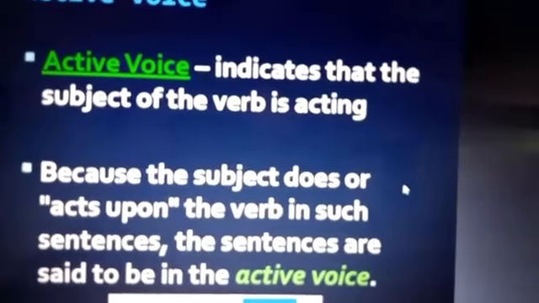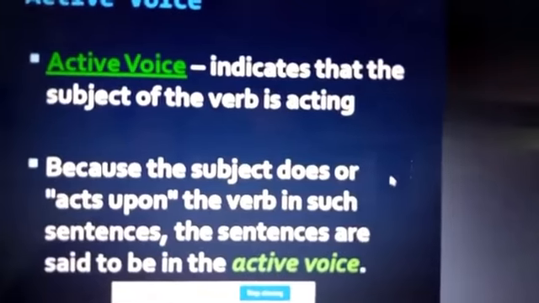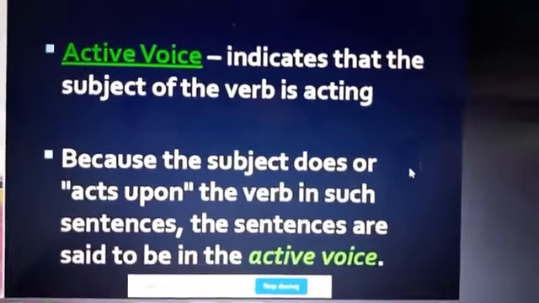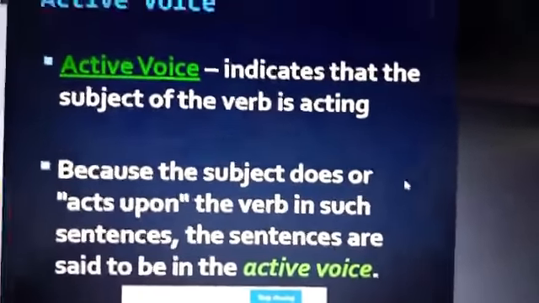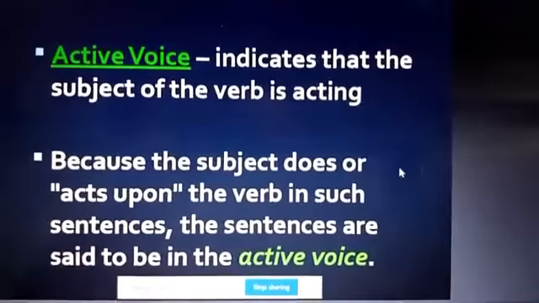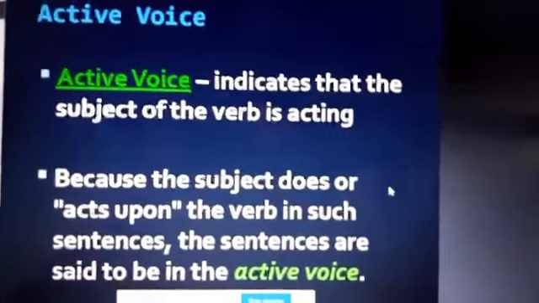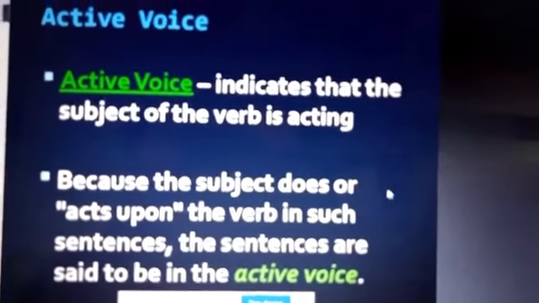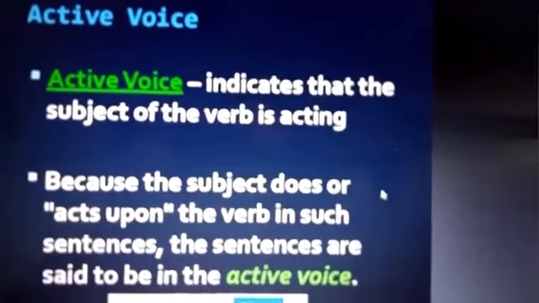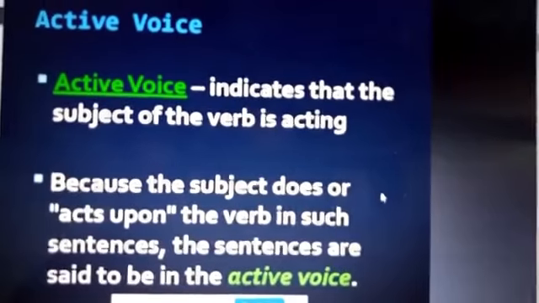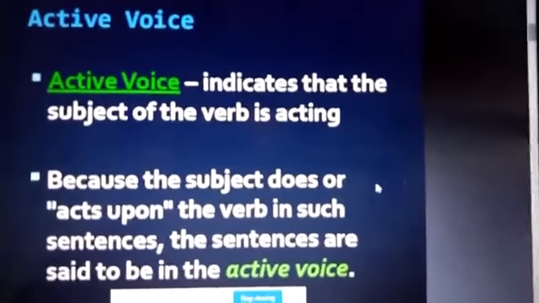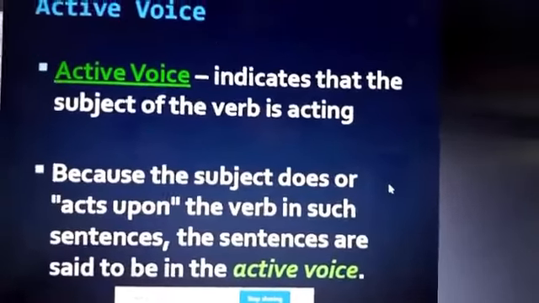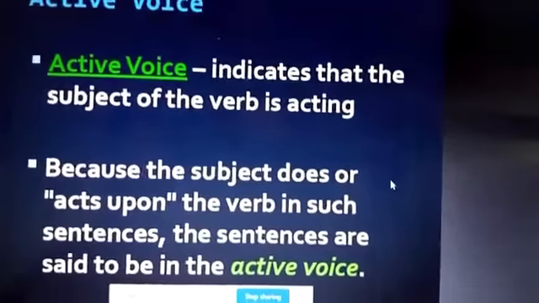For example, I'll tell, Raju is playing a football. So the question is not about what the football is made of or where the football was bought from. The question is, what is Raju doing? So the sentence answers that question, and indicates the subject. The subject is the most important noun of a sentence, that which performs an action. In this case, Raju is the performer of the action. So as per the definition, active voice indicates that the subject of the verb is acting. Here which is the subject? Raju. Raju is playing football. So this is active voice.